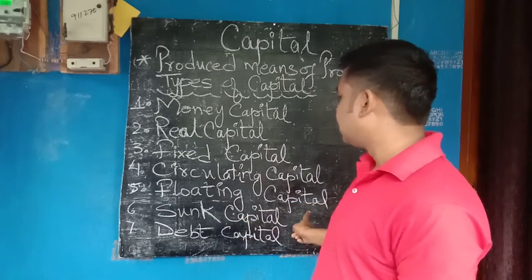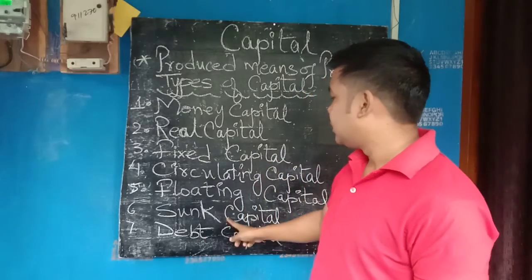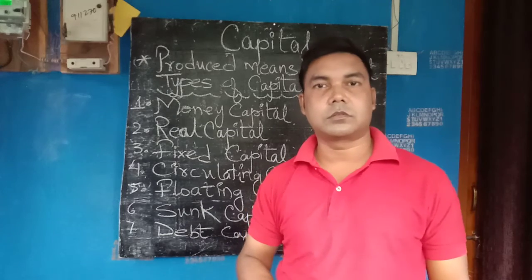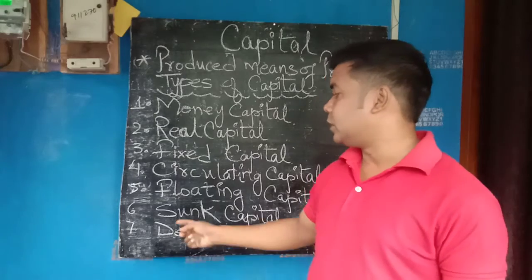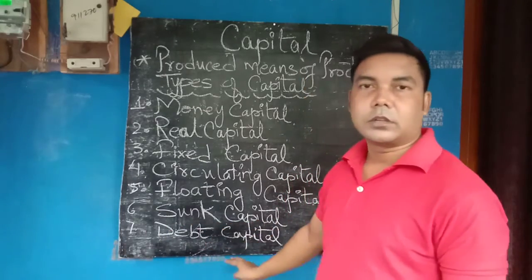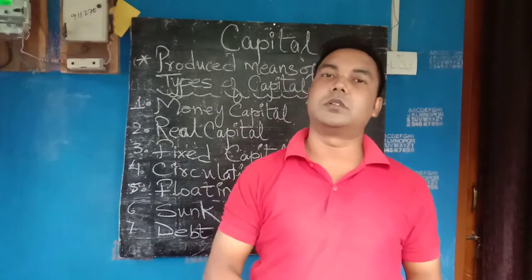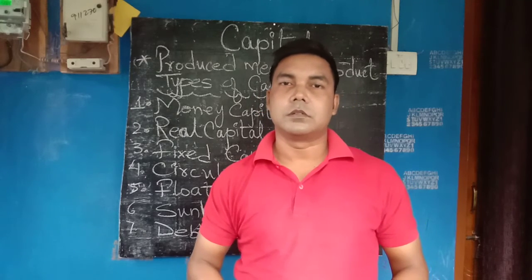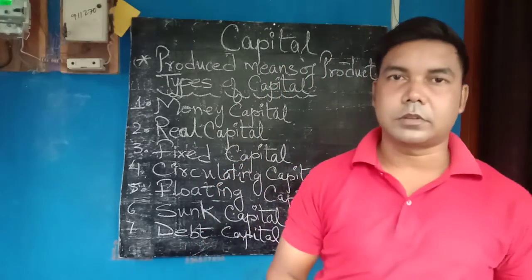Floating capital can be used in alternative lines of production, like steel. Sunk capital can be put in just a single use; it is also known as specialized capital. And debt capital includes titles like shares, bonds, promissory notes, debentures, etc. This is what is in today's syllabus. Thank you.